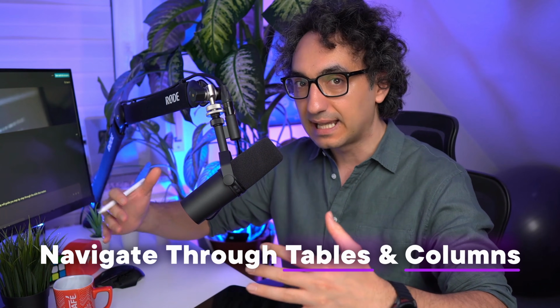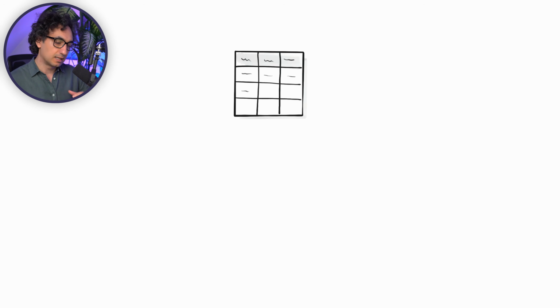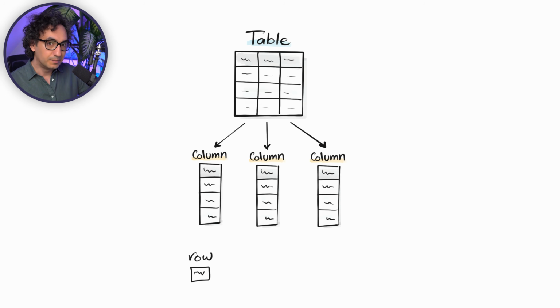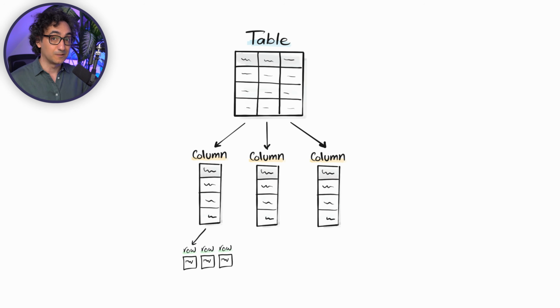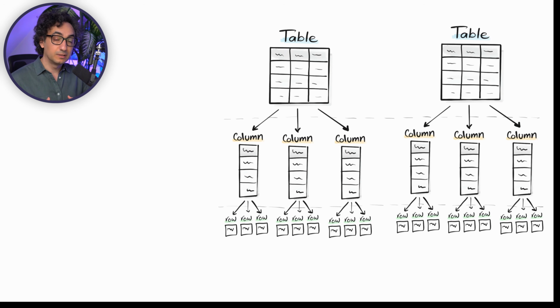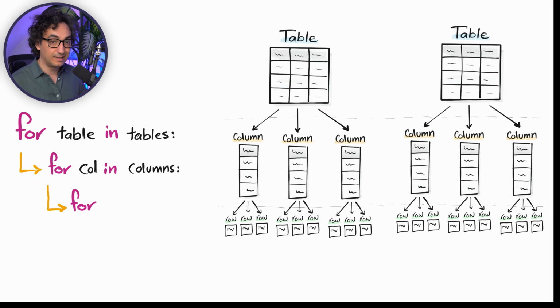Another example for this use case, and this one is very common when you are working with data, is that we navigate through tables and columns. If you know some database concepts, you know that we store our data inside tables, columns, and rows. The table is going to be the highest in the hierarchy, and if you drill down to the next level, you go to the columns. Each table contains multiple columns, and if you want to go deeper, you go to the rows, to the actual data. In order to navigate through this hierarchy, we could use nested loops. For the first level, we could have for table in tables. Then we drill down to the second level, for column in columns. And then to the last level, where we say for row in rows.